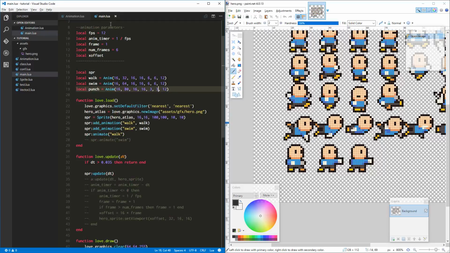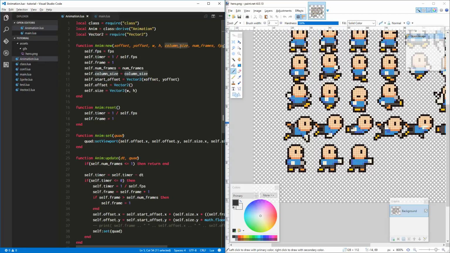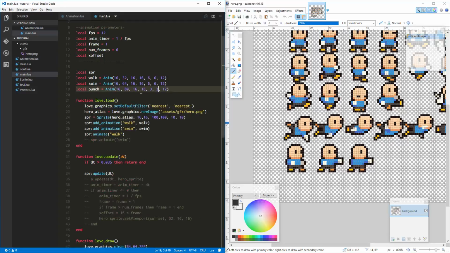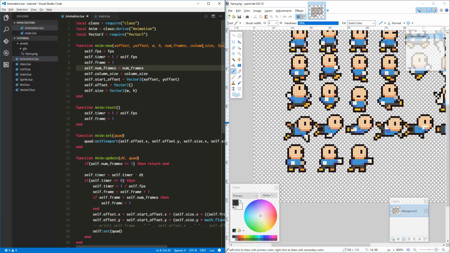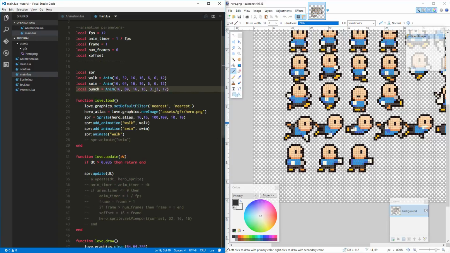And if you'll look, it won't make any difference for these that we've done. They're both the same. See, column size, number of frames, column size, number of frames. They're all the same right now. But I want to switch these two parameters because it feels better to have the column size come after the number of frames. Again, it won't affect anything here, but perhaps later when we mess around with some more of this stuff, it may actually change the way we look at some of that stuff. So I want to go ahead and do that. So again, I switched those two. That's all I did, and it won't make any difference with these.